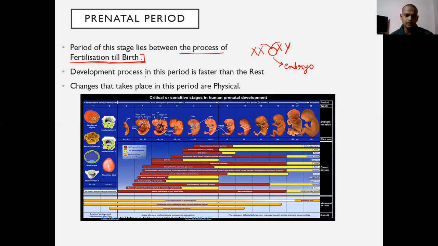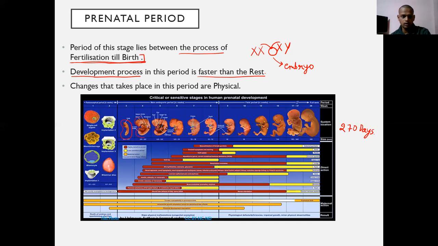In this period, the development process is faster than the rest. And the changes that take place during this period are only physical in nature. Like we can see in this image, here it is a very small zygote. After that, it develops bigger and it carries on. It goes on getting bigger day by day. This period is only of 270 or 280 days, not more than that.